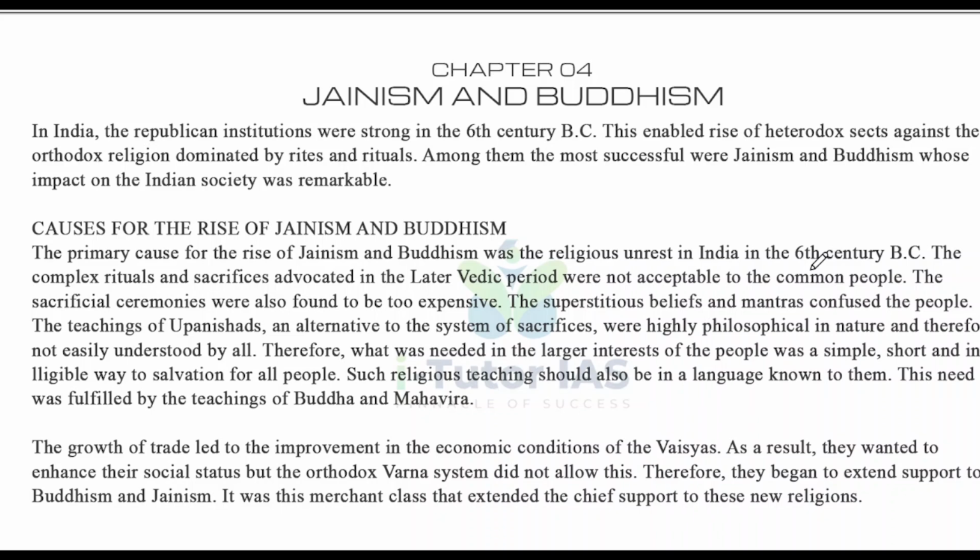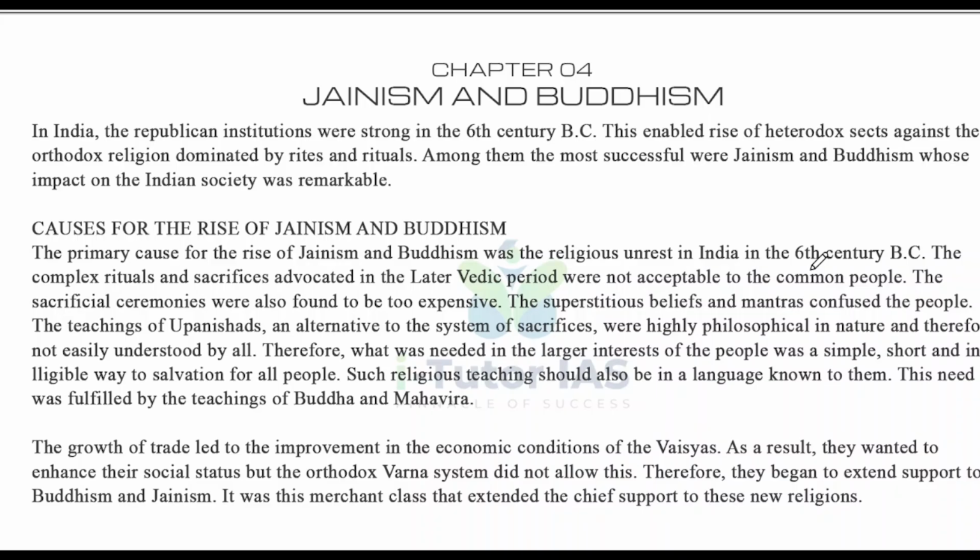Key areas of comparison include their founders, Mahavira and Buddha respectively, and core tenets like ahimsa, karma, and the path to liberation. For example, the five vows for Jainism and the eightfold path for Buddhism. They also spread in different ways: Buddhism spread widely, while Jainism remained geographically contained but deeply rooted in India. So that's the basics of Jainism and Buddhism.